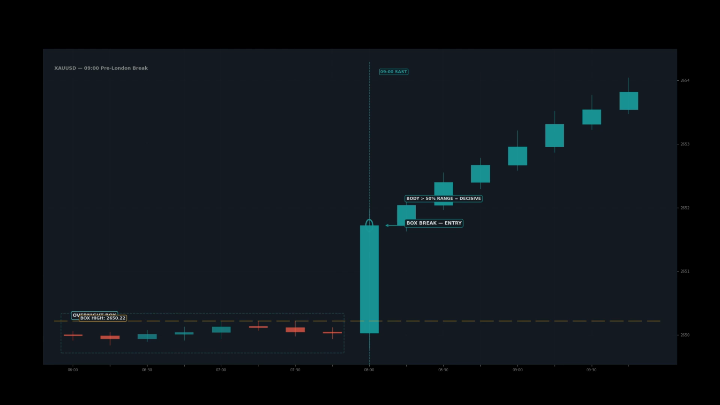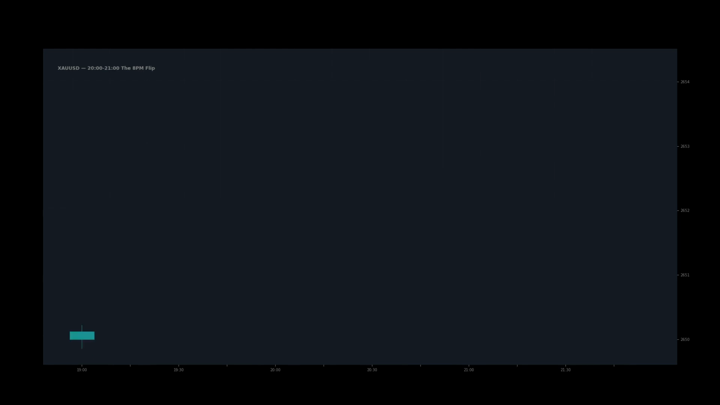The critical condition: the break must be decisive. A weak break with a small body or long wick is not a signal. It is noise. Do not trade a weak 9 a.m. break. Wait for the 10 a.m. London open.